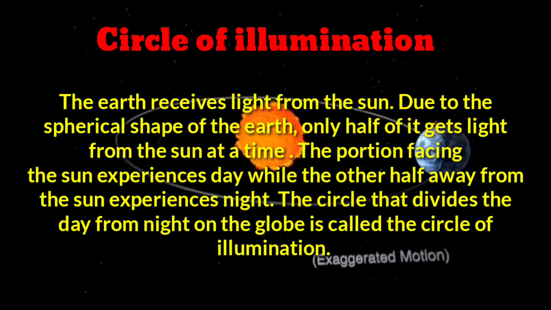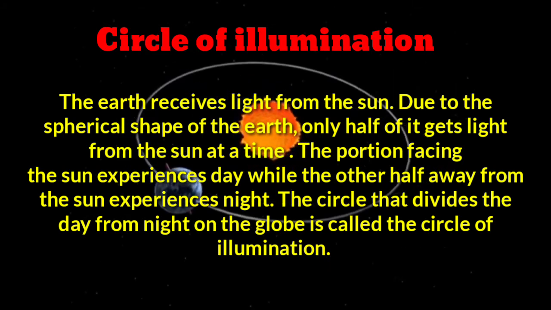Now we are going to discuss the circle of illumination. What do you mean by the circle of illumination? The earth receives light from the sun. Due to the spherical shape of the earth, only half of it gets light from the sun at a time. The portion facing the sun experiences day, while the other half away from the sun experiences night. The circle that divides the day from night on the globe is called the circle of illumination.